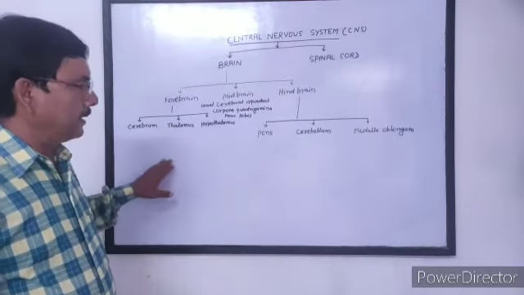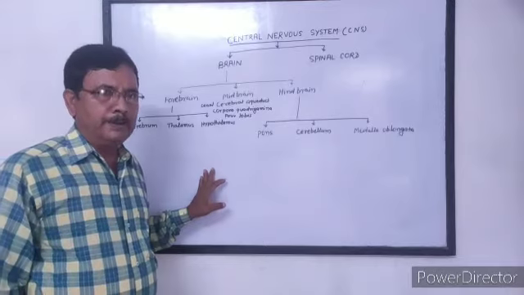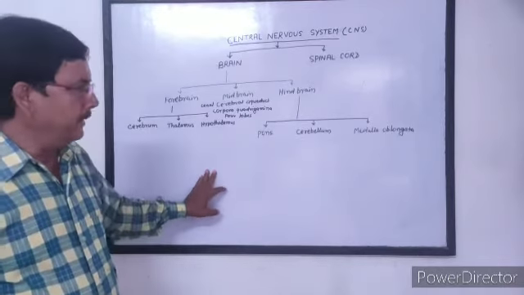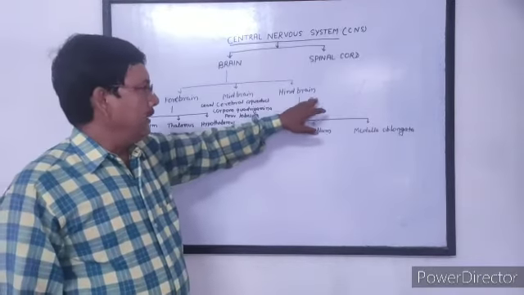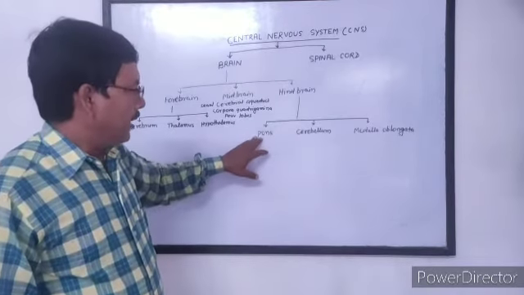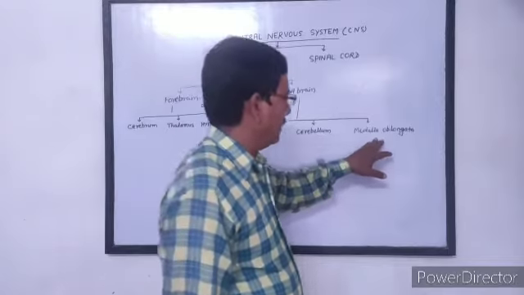Midbrain is mainly concerned with balancing of our body, regulating the posture of our body, and maintaining the temperature of our body. Hindbrain: pons, cerebellum, and medulla oblongata.